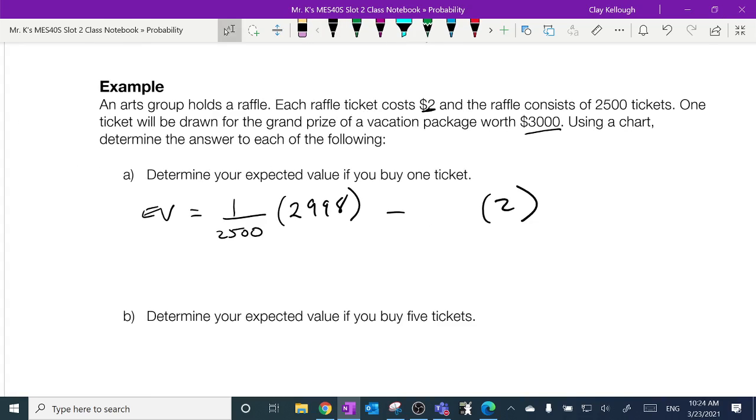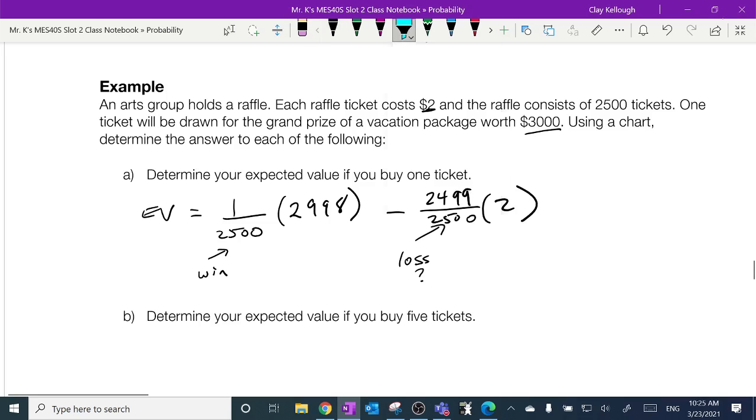What's the probability my ticket doesn't win? What fraction goes here? Think this through. What is the probability that your ticket, this is the probability of a win? What's the probability of a loss? What fraction goes there? No. The denominator is 2,500. Remember, it's desired over possible. If I'm counting how many tickets lose, what do I count to? That is exactly right, 2,499.